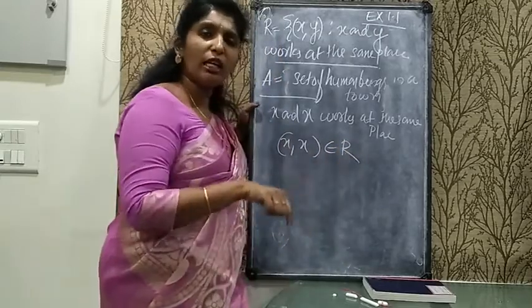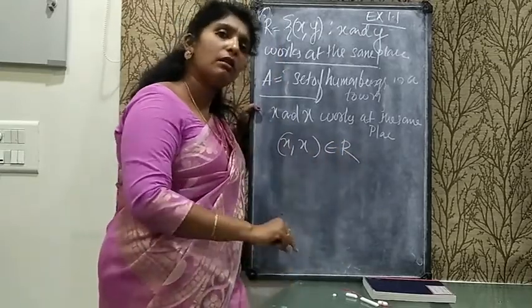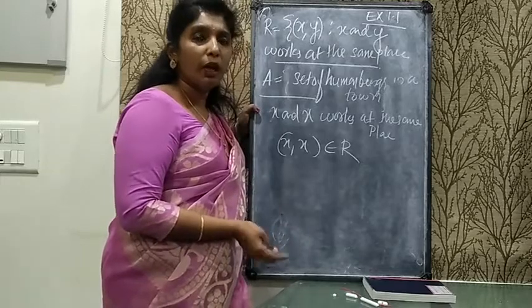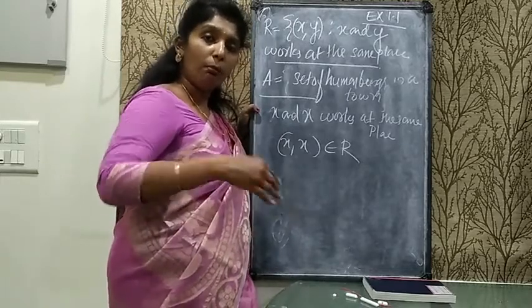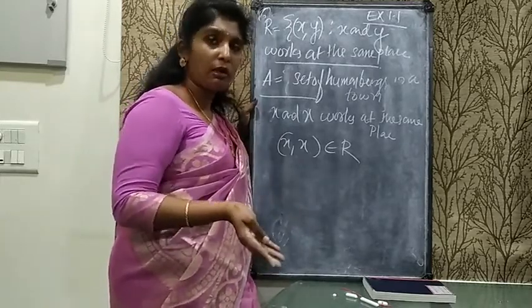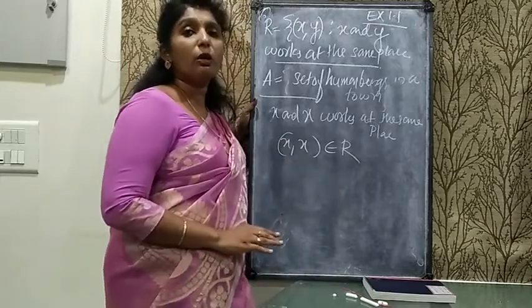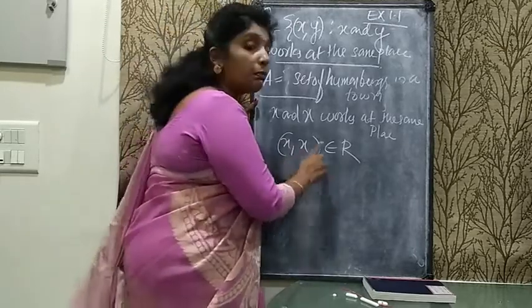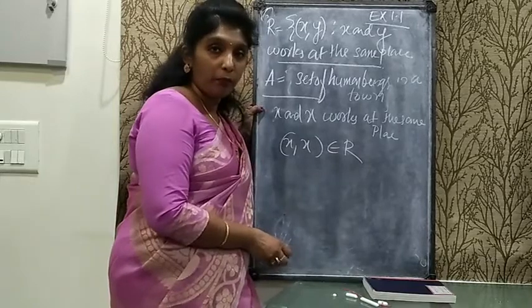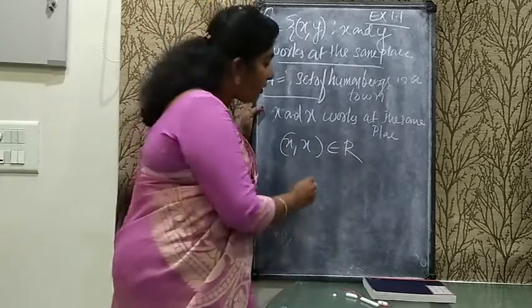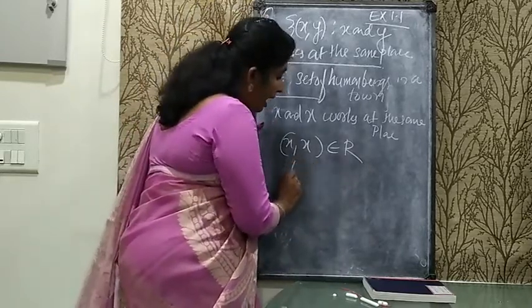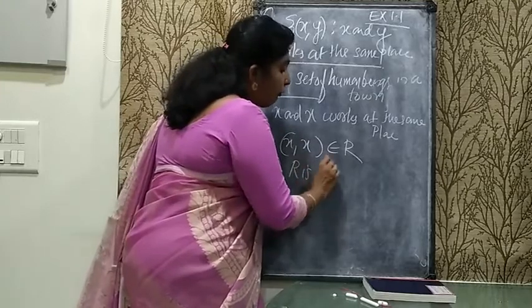If x is working in a place, then x and x work in the same place. I am working in the same place, so if I write my name 2 times, then also I am working in the same place only. So (x, x) belongs to the relation. Therefore R is reflexive.